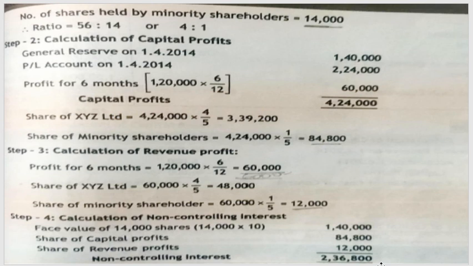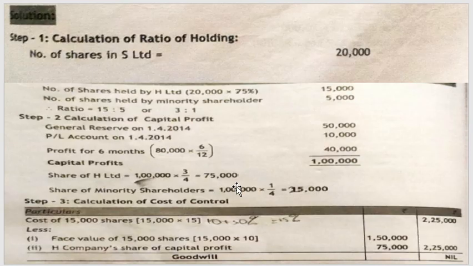In this problem, they have asked us to calculate the minority shareholders' share, that is your non-controlling interest. To calculate it we need both capital profit and revenue profit, and the ratio is a must. You may have a doubt: in illustration 2, why did we not do the revenue profit calculation? To calculate the cost of control, you don't require revenue profit, because in that format they only ask for the cost of shares held by the parent company, from which you subtract the face value of shares and the parent company's share of capital profit. So you don't require the revenue profit calculation.